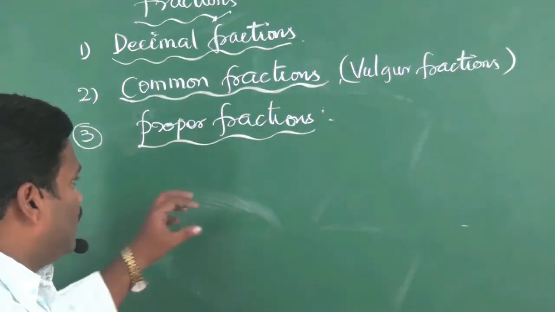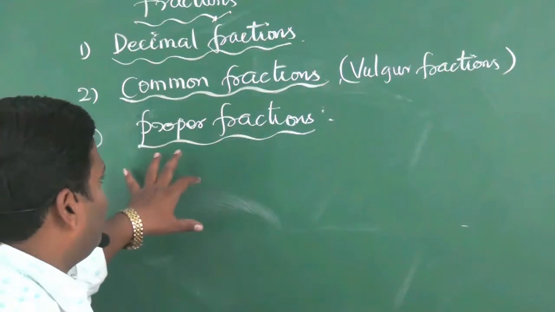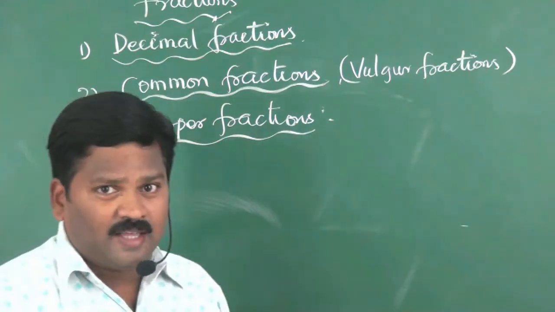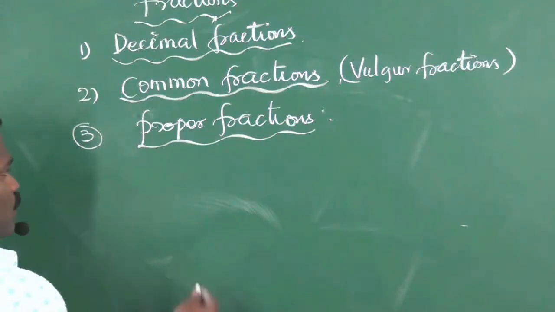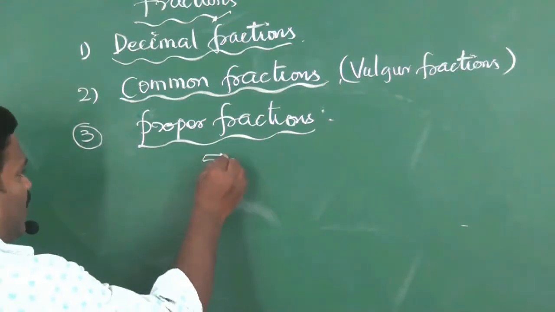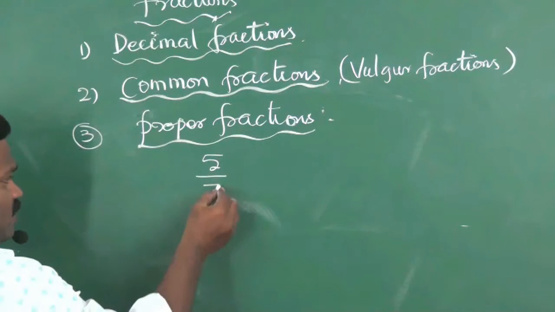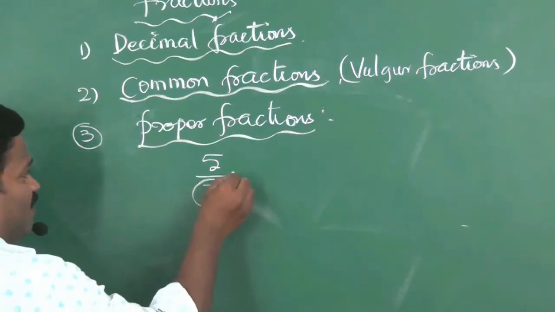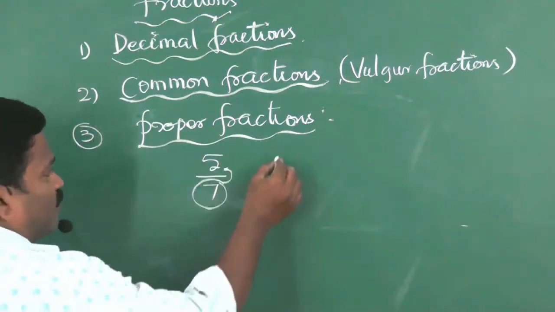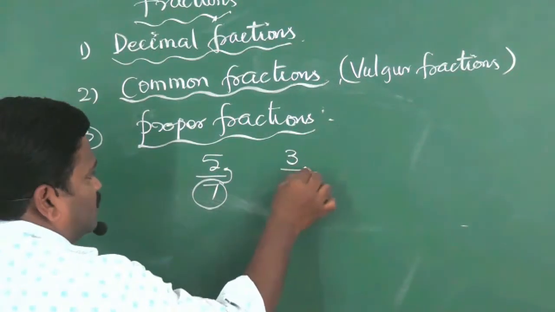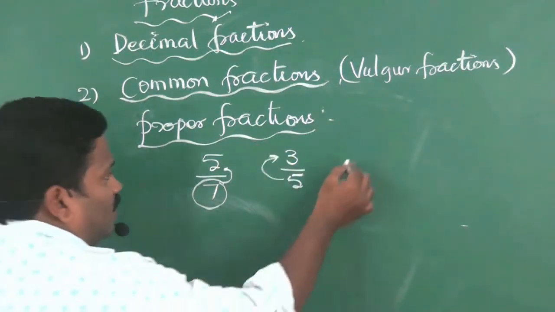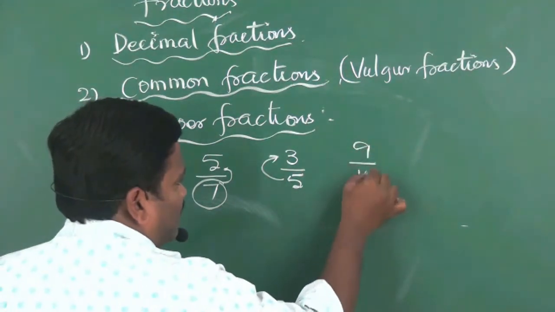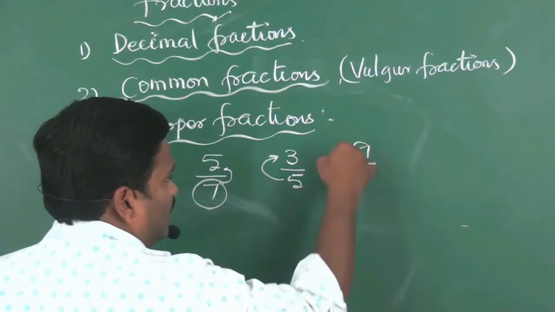Once again, the denominator is greater than the numerator. 5 by 7, observe, 7 is greater than 5. 3 by 5, 5 is greater than 3. 9 by 11, 11 is greater than 9.